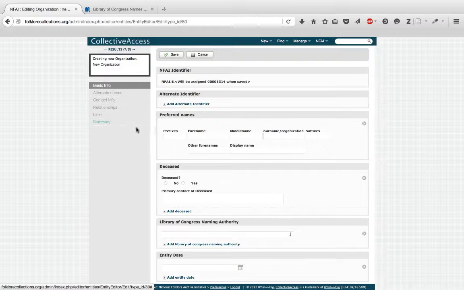As with an individual record, you must enter all the relevant data into each form and save it before you will be able to move on to the next form. Not every form will necessarily need to be filled in for each entity. However, at minimum, you will need to fill in the basic info as completely as possible. I'm going to start by filling in info for the American Folklore Society as an example, beginning with the basic info form.